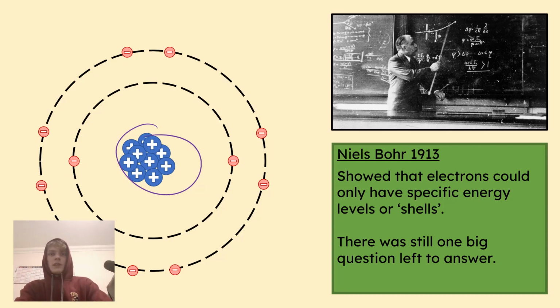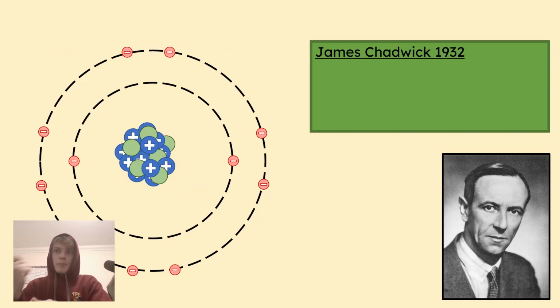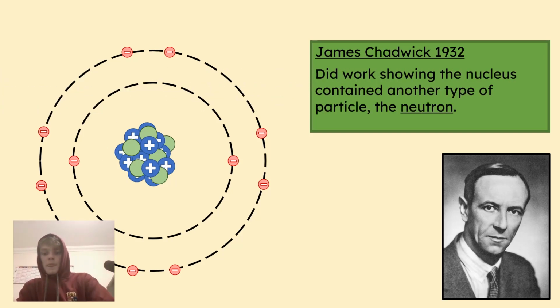And it wasn't until 1932 that a guy called James Chadwick showed that there had to be another particle in the nucleus. You can see them there in green. And he showed that this particle existed, called the neutron, and it had no charge on it, not positive or negative. And what it did was, it added padding to the protons, so that they weren't so close to each other and didn't repel each other as much, so that the nucleus could stay nice and stable and compact in the center.